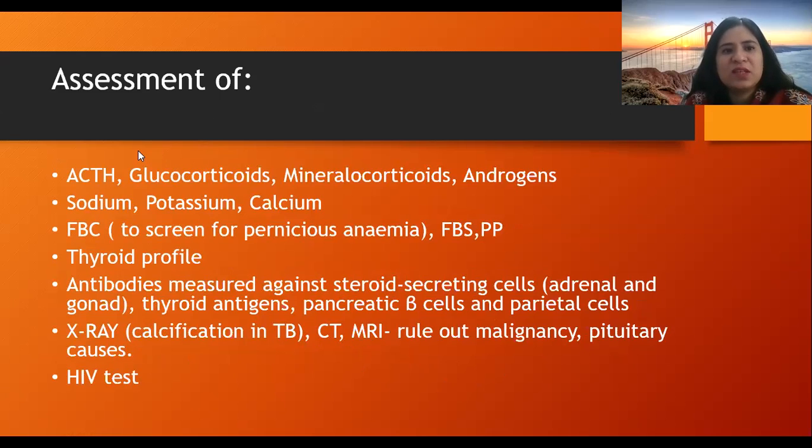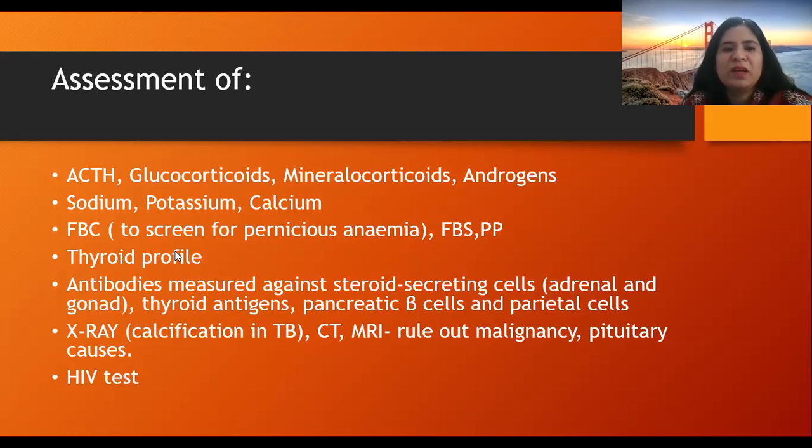To diagnose this disease, that is the adrenal insufficiency, we need to assess the ACTH amounts, the glucocorticoids, that is cortisol, mineralocorticoids, that is aldosterone, and androgens. Also, these electrolytes, sodium, potassium and calcium, need to be measured. FBC, full blood count, to screen for pernicious anemia. Pernicious anemia often presents along with this disease. Fasting blood sugar and postprandial blood sugar.